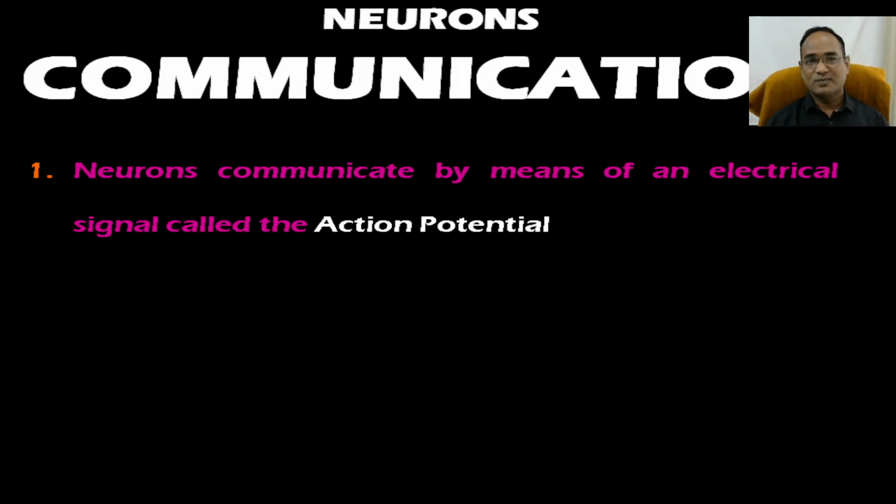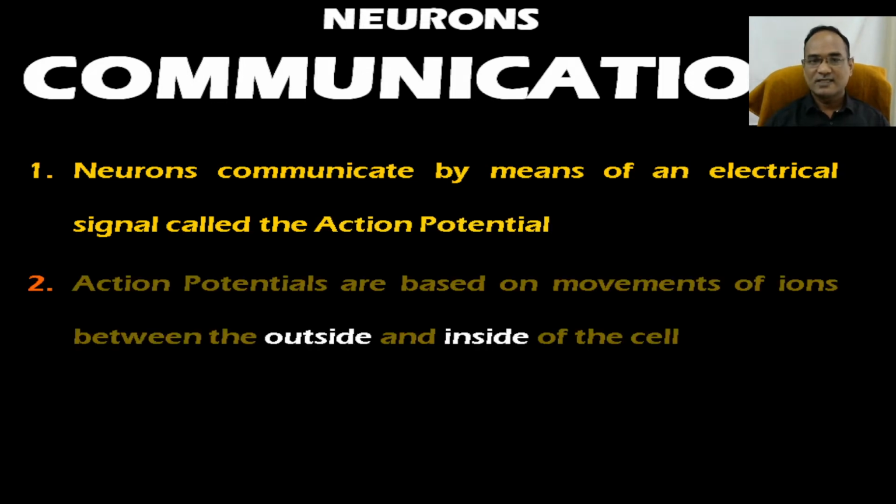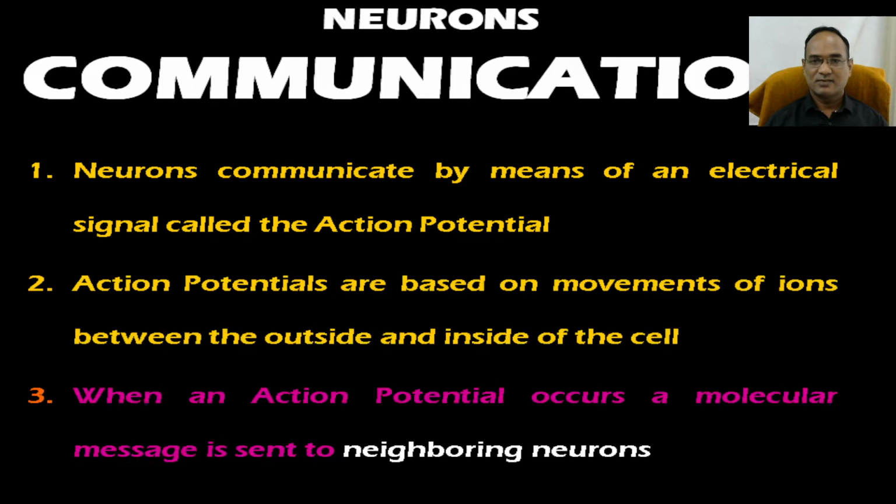The electrical impulses are based on how the inside and outside of the cell become positive and negative in charge. Because of this positive and negative charge, it passes the information from one neuron to another neuron, and finally it reaches a particular region and makes it perform its function.